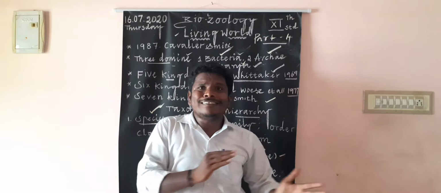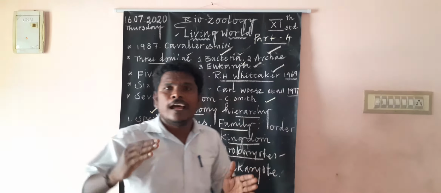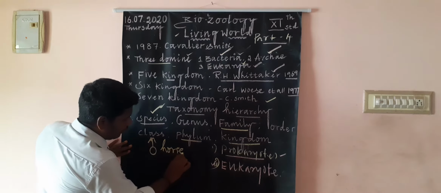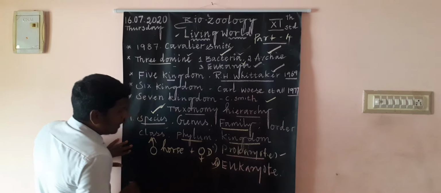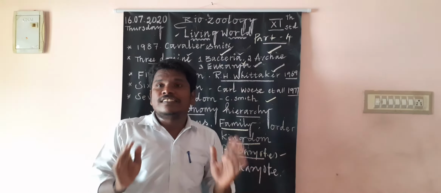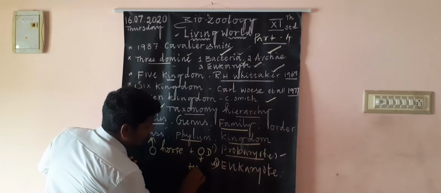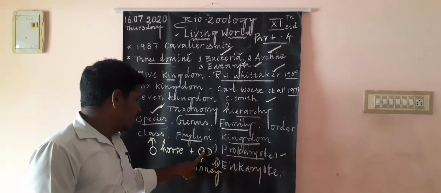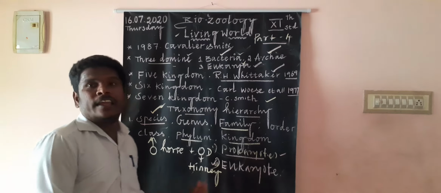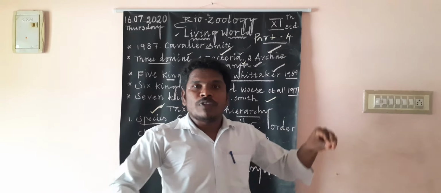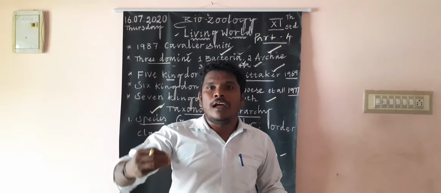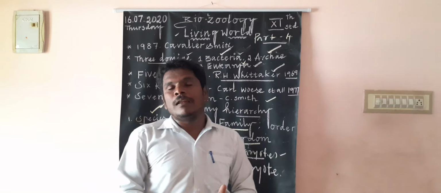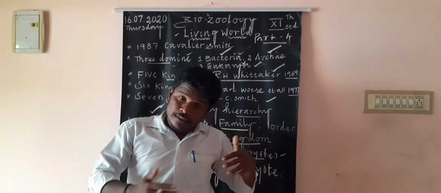Now, the cross between a male horse and a female donkey: the result is hinny. Then the cross between a male donkey and a female horse results in mules. Those are sterile species.